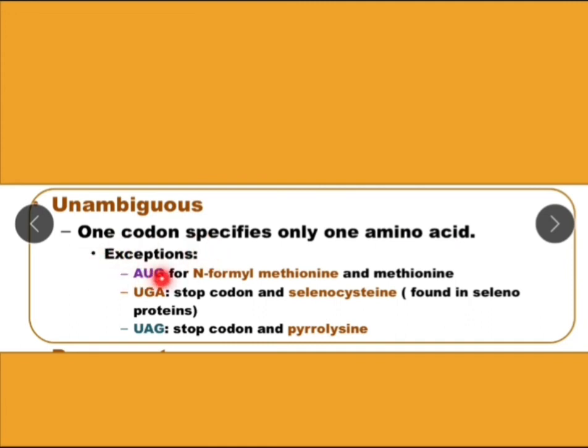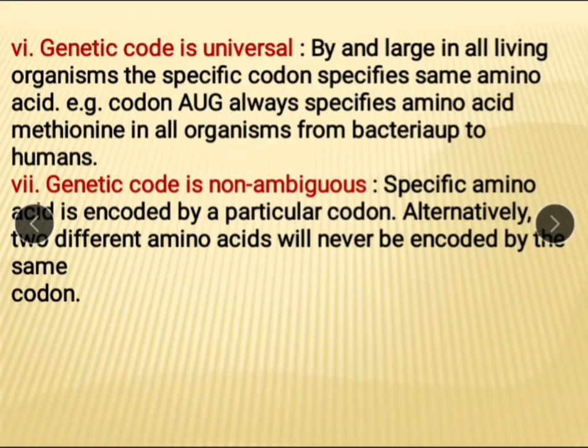Exception. There is an exception. AUG codes for N-formyl methionine or fMet in bacteria and methionine in eukaryotes. AUG always specifies the amino acid methionine in all organisms; here this is wrong in your 12th book.